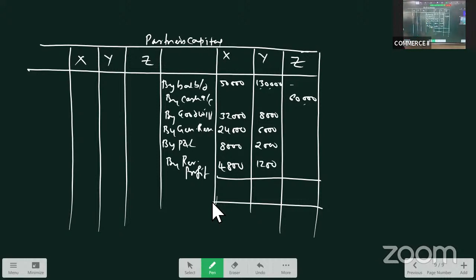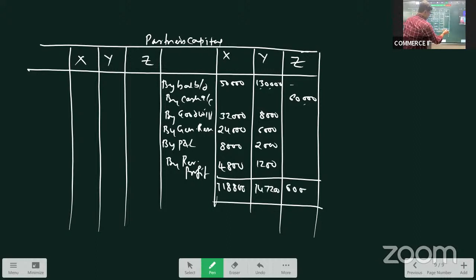See the total? 50 plus 32, 82, 102, 106, 114, 1,18,800. X's capital is 1,18,800. Y's total: 130, 138, 144, 1,47,200.